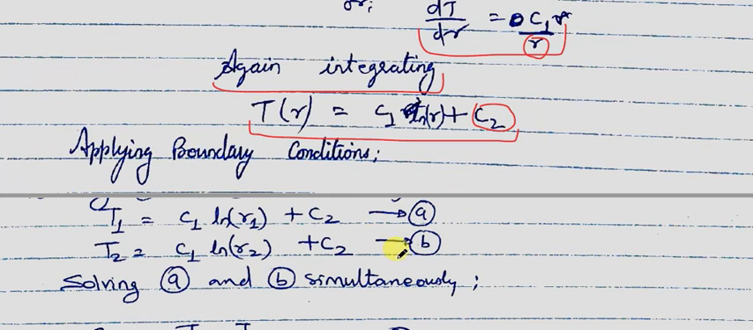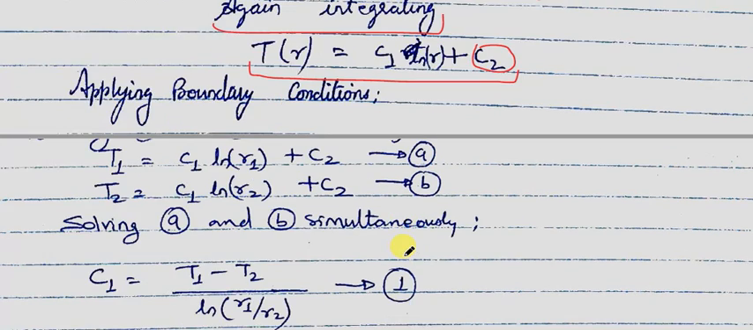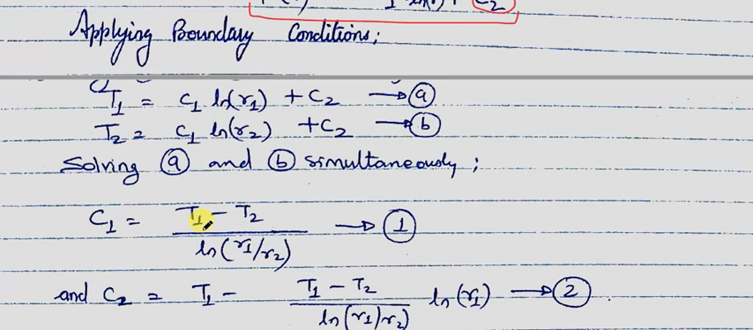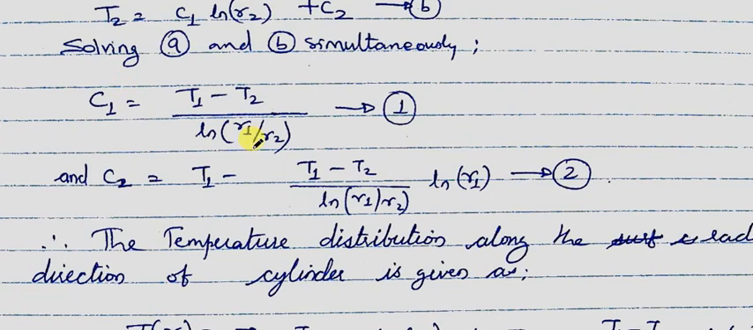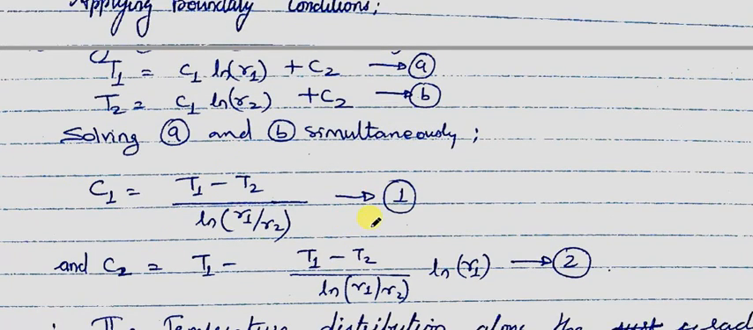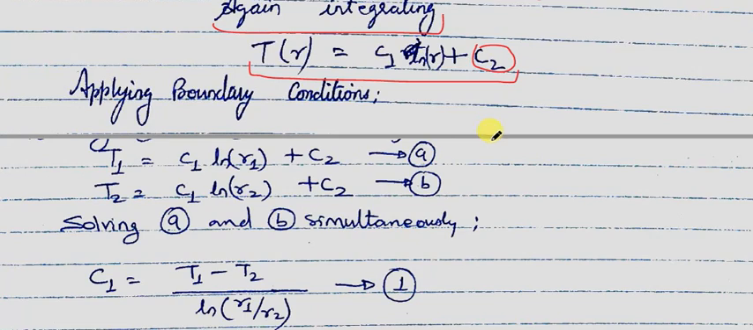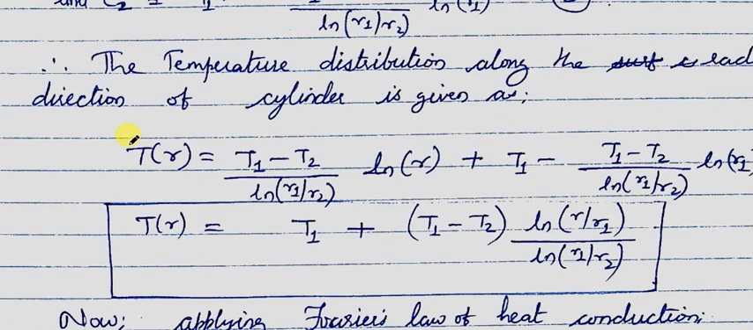By solving these two expressions simultaneously, we can get the values of C1 and C2, because those are the only unknowns. So C1 comes out to be (T1 minus T2) upon ln(r1 upon r2), and C2 is equal to (T1 minus T2) upon ln(r1 upon r2) multiplied by ln r1. Now we will substitute C1 and C2 values from expressions 1 and 2 into this expression, and thus we get the temperature profile in this form, which can be simplified as T of r is equal to T1 plus (T1 minus T2) ln(r upon r1) upon ln(r1 upon r2).